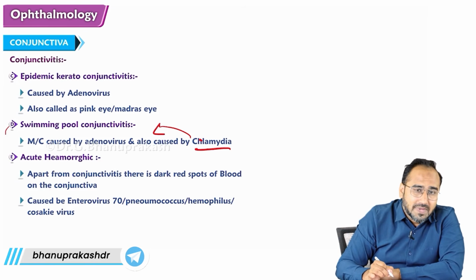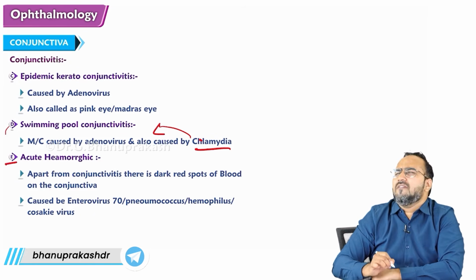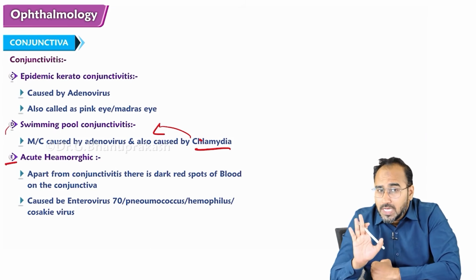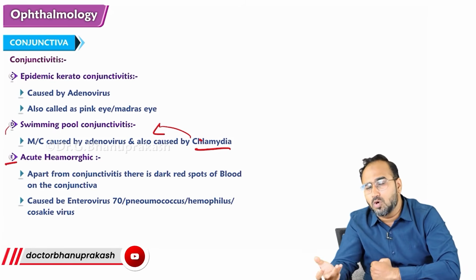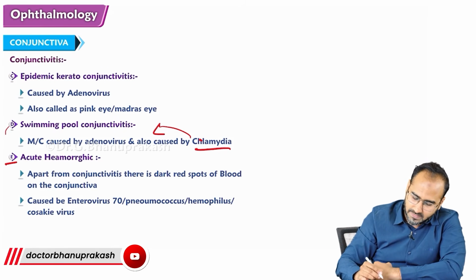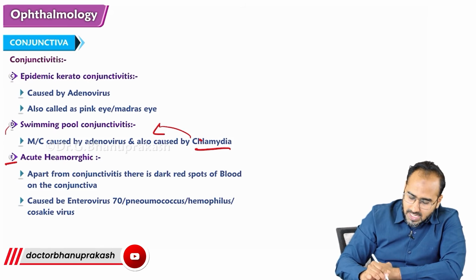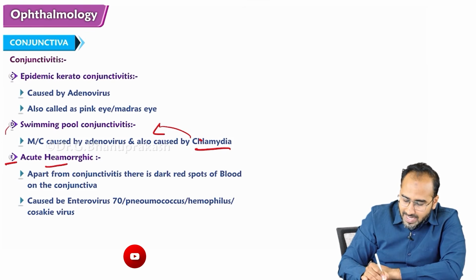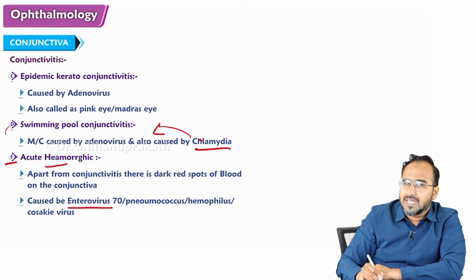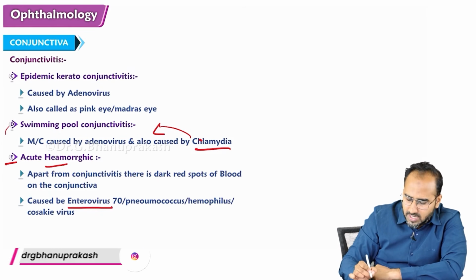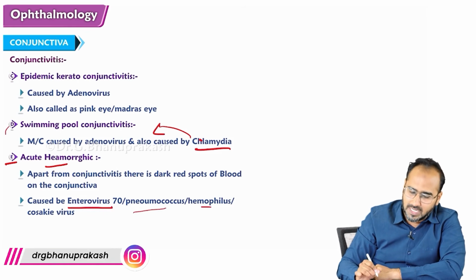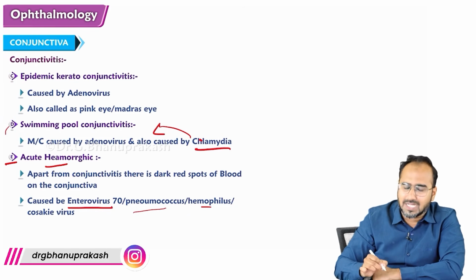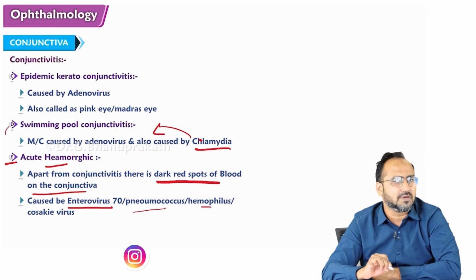Last is acute hemorrhagic conjunctivitis. In normal conjunctivitis, the eye is just inflamed. In acute hemorrhagic, the eye is 5 times more inflamed than normal conjunctivitis. This acute hemorrhagic conjunctivitis is commonly caused by enterovirus 70. Apart from enterovirus 70, pneumococcal and haemophilus organisms can also cause this. In acute hemorrhagic conjunctivitis, there are dark red spots of blood on the conjunctiva.